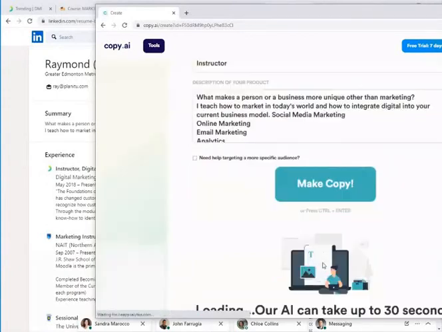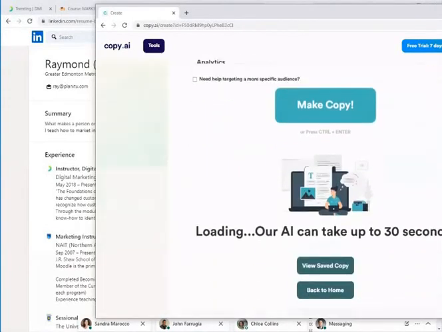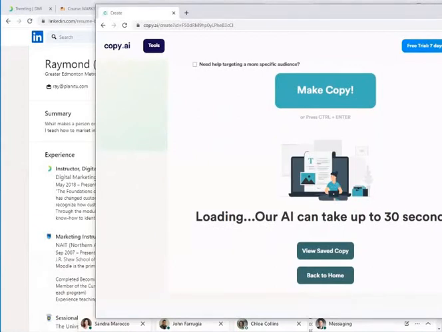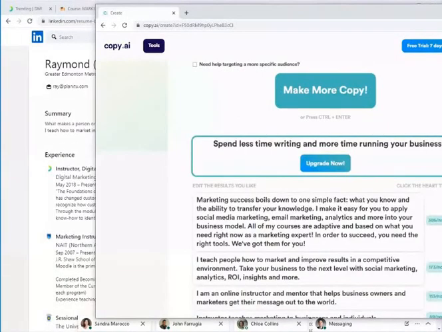Let's make a copy. Let's see what it comes up with. So it's going to load it up. I've been playing with this all day, so no doubt at some point I'm going to get kicked out of the system for doing it too many times on the free version. But for now, we'll just keep on going.